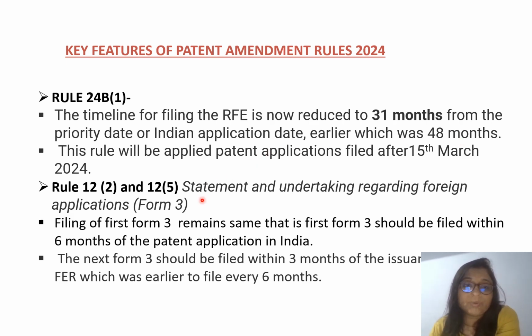Now there is rule number 22 and 12.2 and 12.5, that is regarding the statement and undertaking regarding foreign application, that is Form 3.